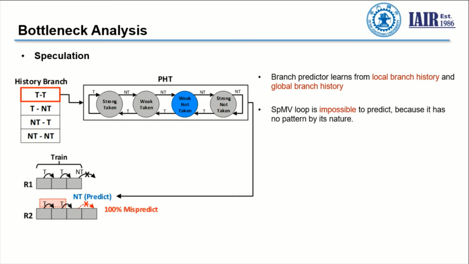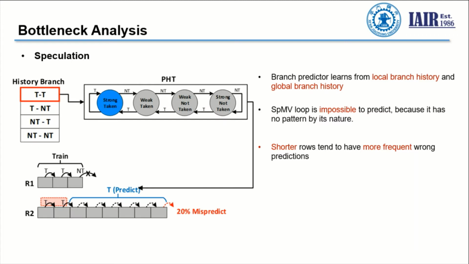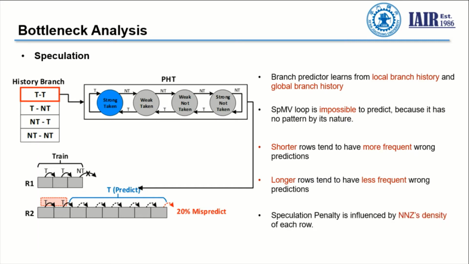We also know that the branch predictor uses local and global branch history for the prediction. However, in the case of SpMV, such prediction is impossible because by nature it has no pattern to catch. However, we can see that with shorter rows, it tends to have more frequent wrong predictions, and with longer rows, we tend to have less frequent wrong predictions. This leads us to the conclusion that the speculation penalty is influenced by the non-zero density of each row.